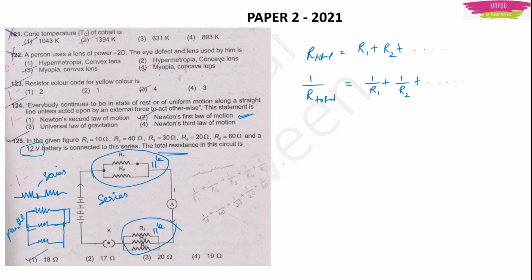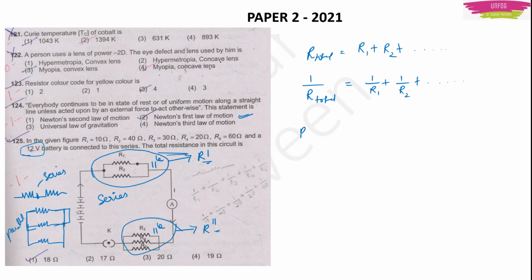Now let us find the total resistance. For that, first I have to find the total resistance of this group, let it be R dash. Then I will have to find the total resistance of this group, let it be R2 dash. Then I will find the total resistance of the circuit using this R dash and R2 dash.